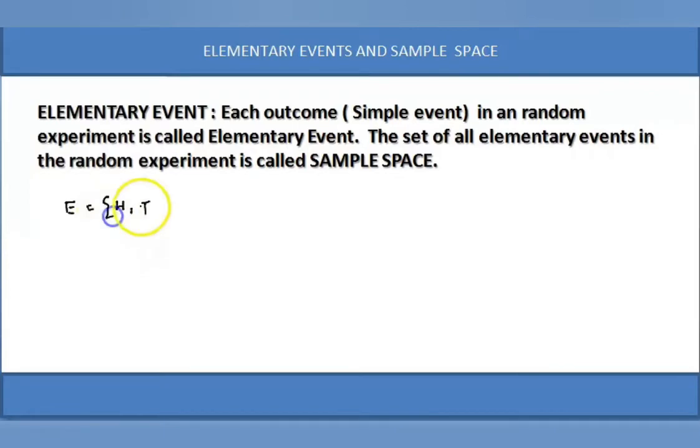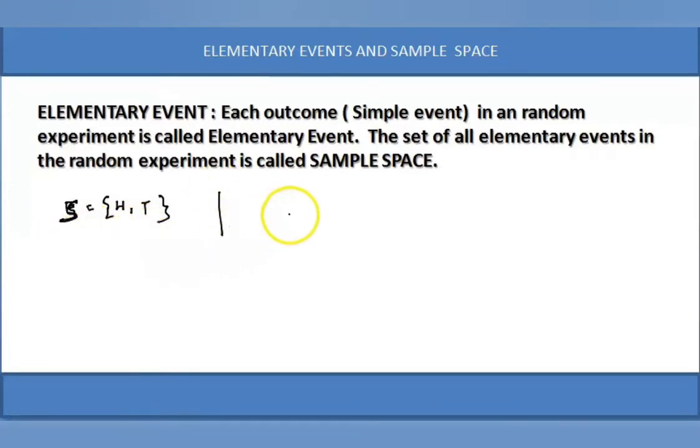The set of elementary events in a random experiment is called a sample space. Sample space: elementary event head, elementary event tail. Only two possibilities when a coin is tossed, so we call this a sample space. The set of all elementary events in the random experiment is called a sample space. Each outcome in the random experiment is called an elementary event. So head is an elementary event, tail is an elementary event.